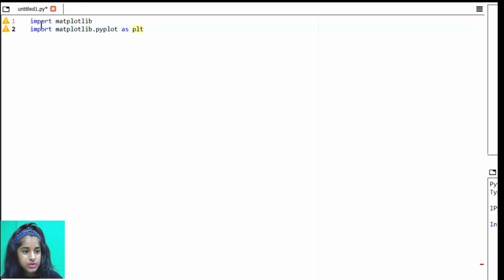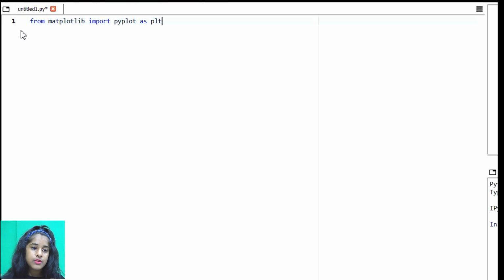We can do it in two ways, where we can say import. The second way is we're going to say from matplotlib, we're going to import pyplot, and we're going to import it as plt. I'm going to use the second way, that's way easier. So I'm going to say from matplotlib import pyplot as plt.